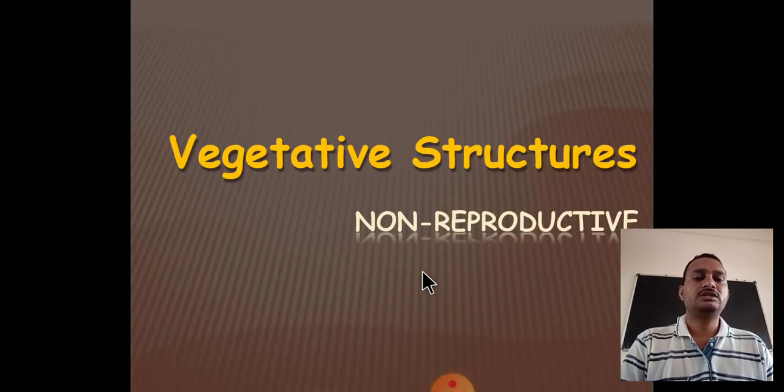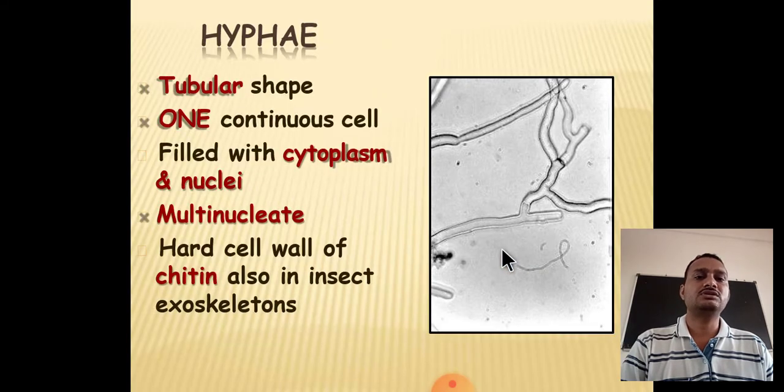Next we will see the vegetative structure. The vegetative structure is the non-reproductive structure. We have seen in the last lecture that it is the hyphae. Hyphae is a part of the mycelium, or you can say a part of the thallus structure. This is a simple thread-like structure called hyphae. Hyphae is a simple tubular, tube-like structure which contains cytoplasm and nucleus.